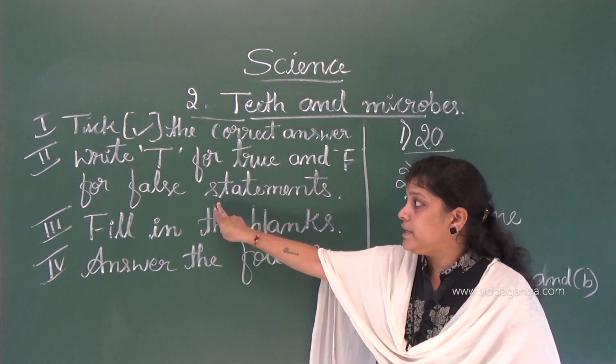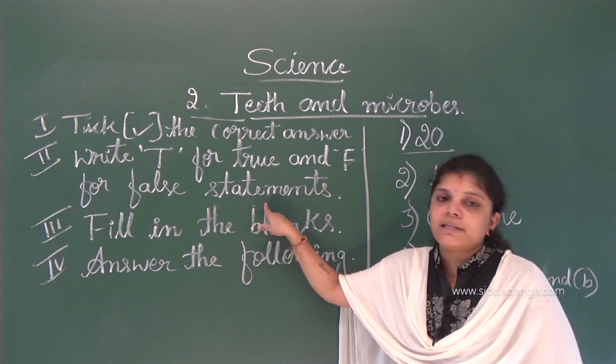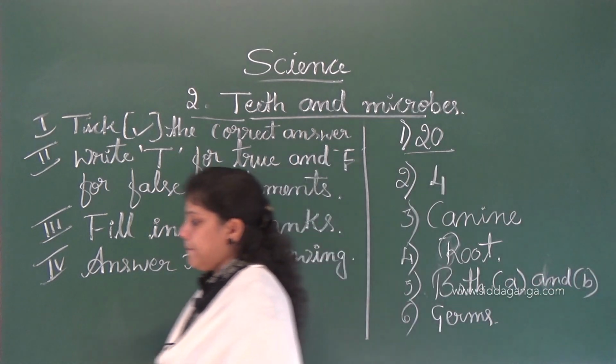So the next main is write T for true and F for false statements.